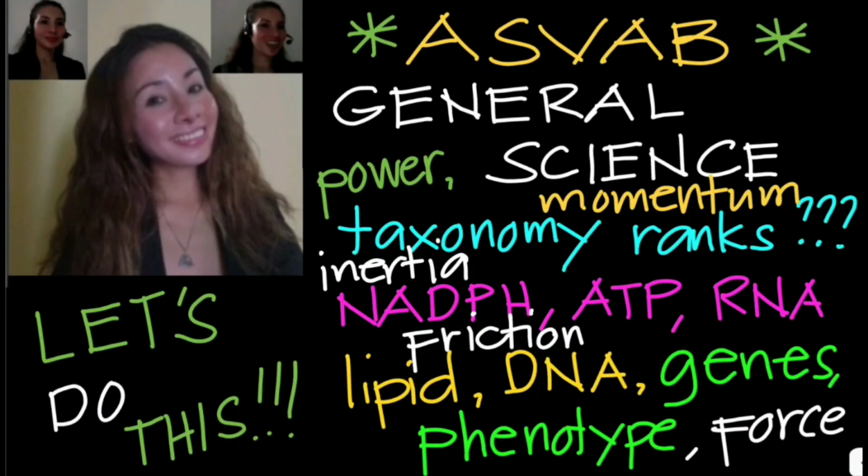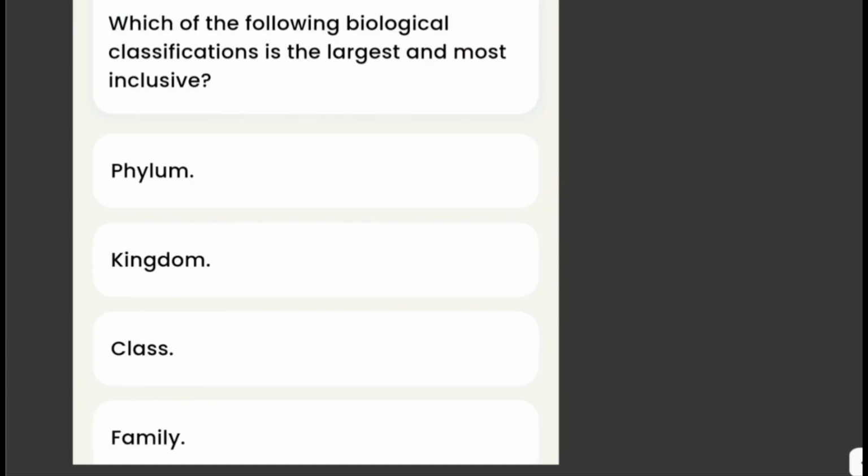In this video, I've put some practice questions on general science for you to prepare for this ASVAB test. Which of the following biological classifications is the largest and most inclusive? Phylum, kingdom, class, or family?